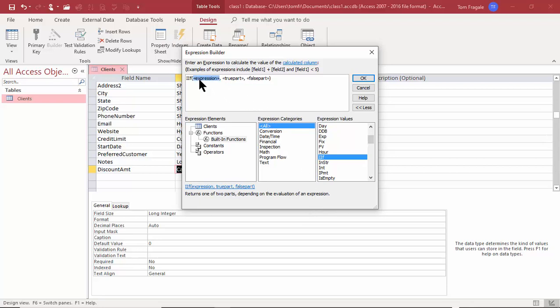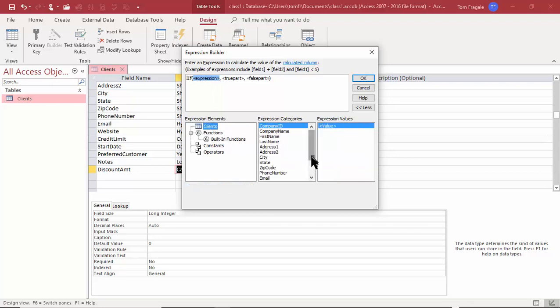So the expression in this case, now watch what I'm going to do. I want to go back to my fields for this table. So I'll pick on the clients table over here. Now I want to look at the preferred customer field. So I'll double click on that. And that puts that up there in the formula. So I'll say if the preferred customer equals true.